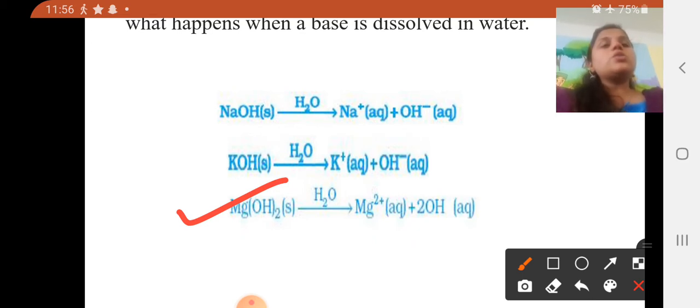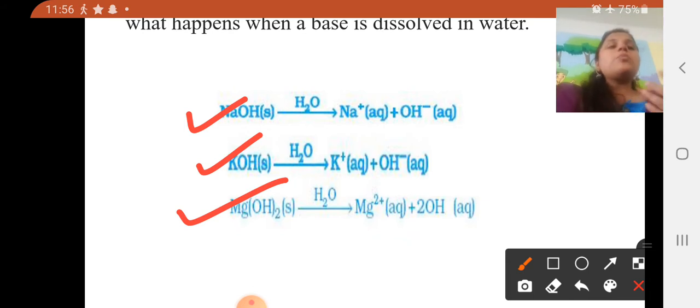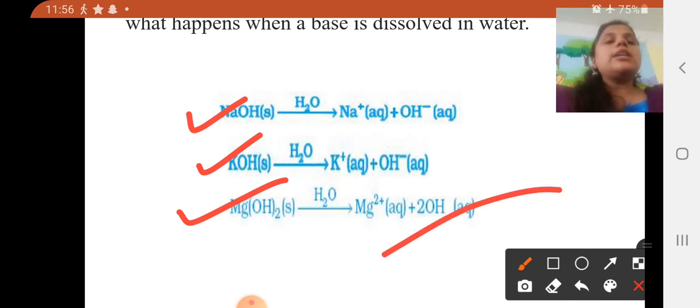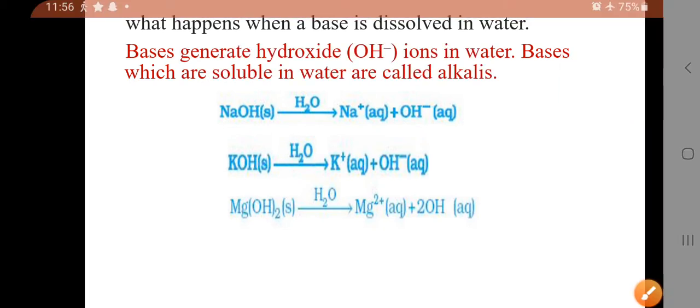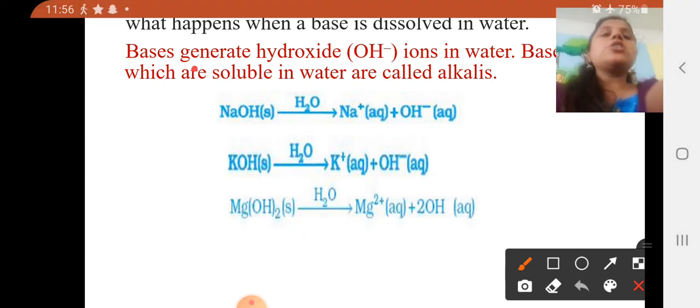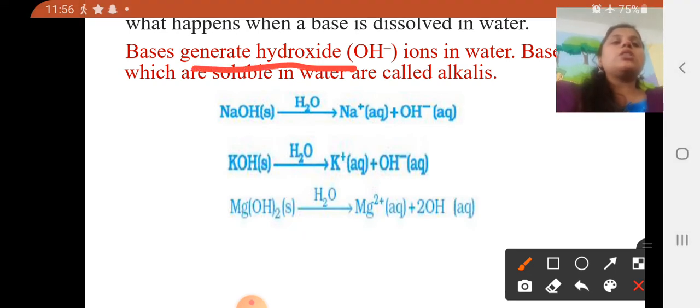Now dear students, Na and K, which type of elements are these? They are alkali metals. By looking at this reaction, you can write that bases generate hydroxide ions in water.